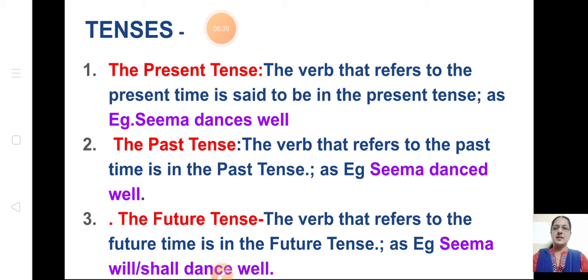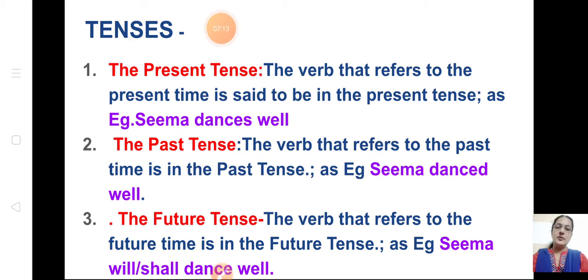Second one, past tense. The verb that refers to the past time is in the past tense. Seema danced well yesterday. If I tell you danced, it is over. The action is over, past time. It is past tense. Then future tense, the verb that refers to the future time is in the future tense. That is, Seema will dance well. So will dance, that is in future, tomorrow or after that, after 10 days. So when we talk about future, we use future tense.